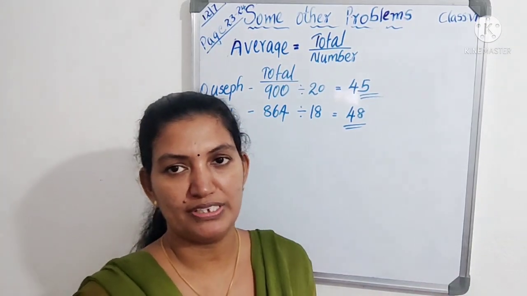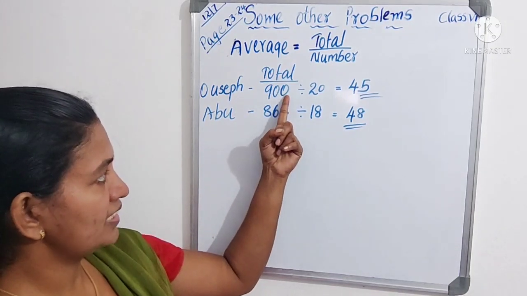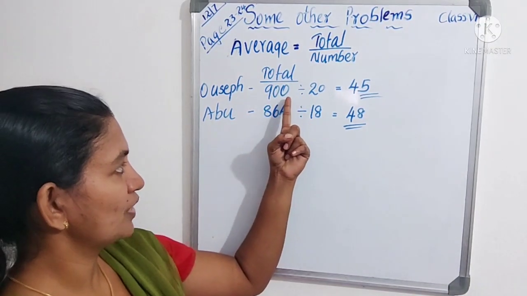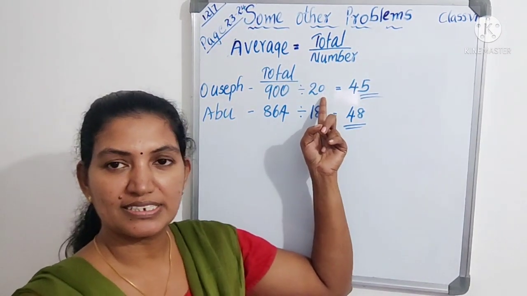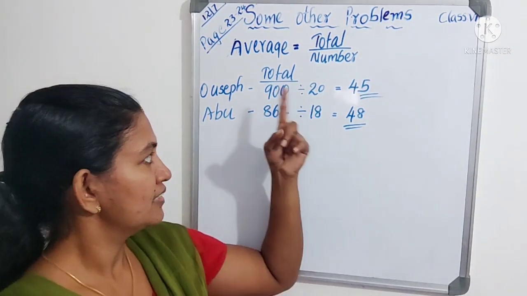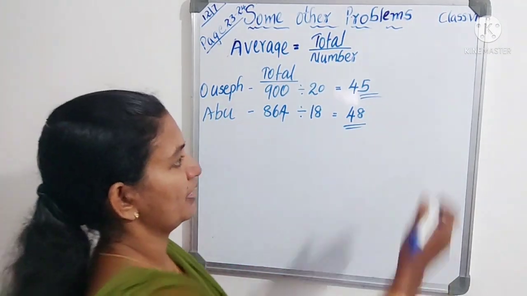Next you have to find the average. It is simple now. How can you find the average? Sausep got a total of 900 coconuts from how many trees? From 20 trees. If you divide 900 by 20, we will get 45.